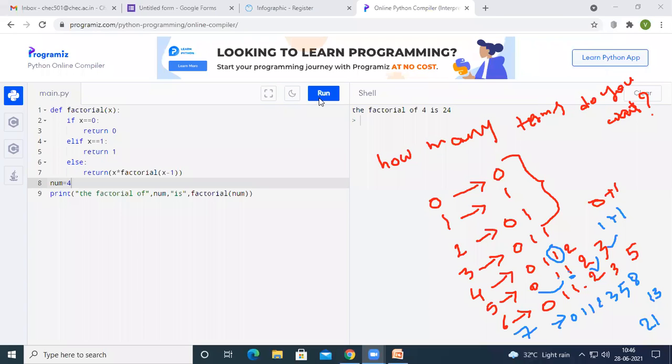In the next class, I am surely going to explain the Fibonacci series program. And before that, I want you to please practice.